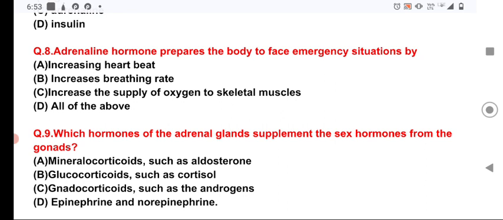Which hormone of the adrenal gland supplements the sex hormones from the gonads? Now, the question number 9 has option number C as the correct answer, that is the gonadocorticoids such as androgen.